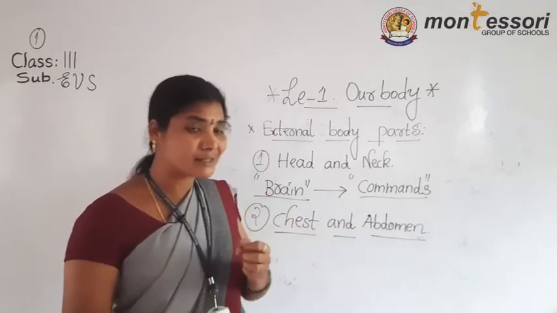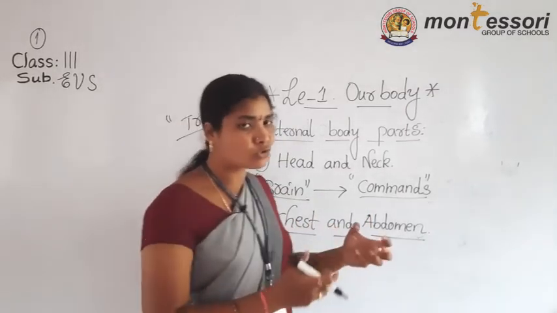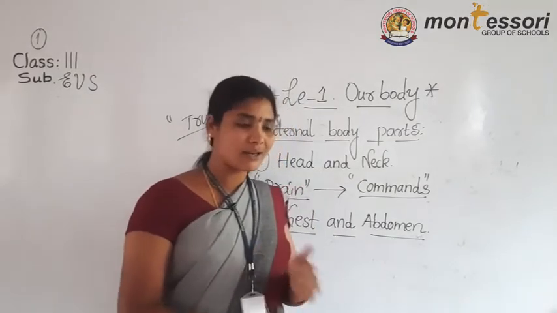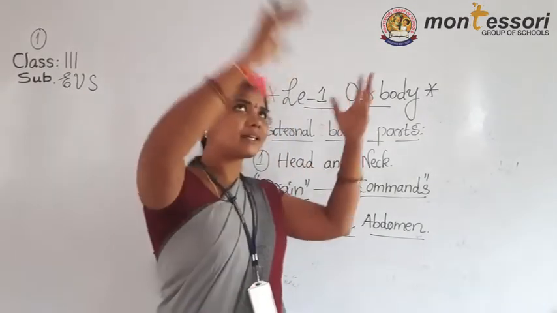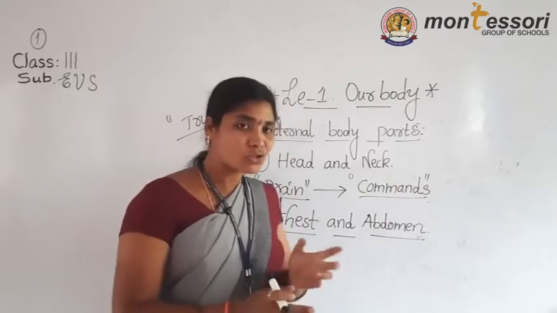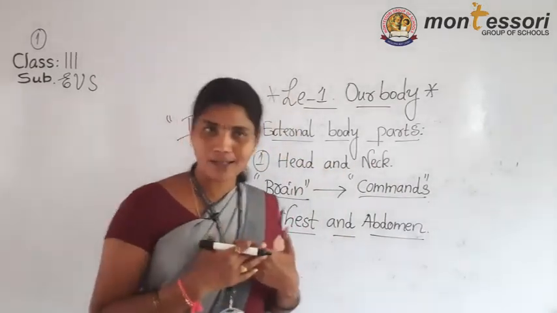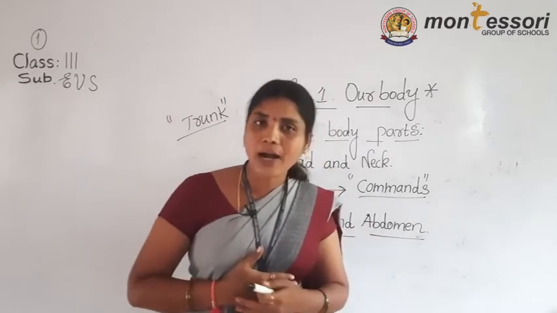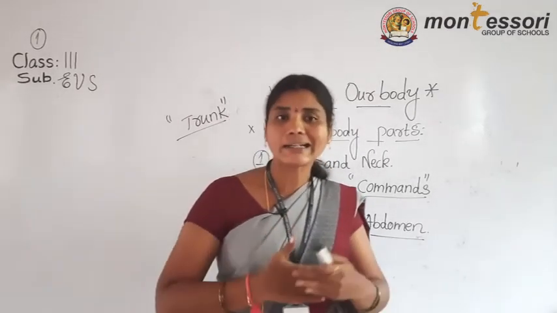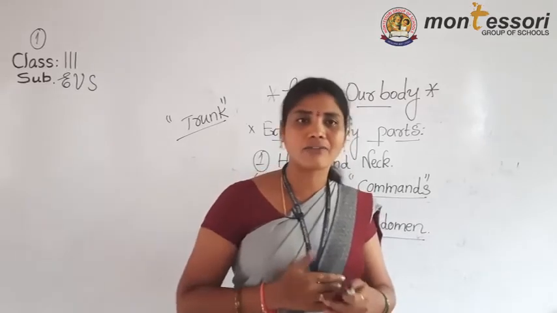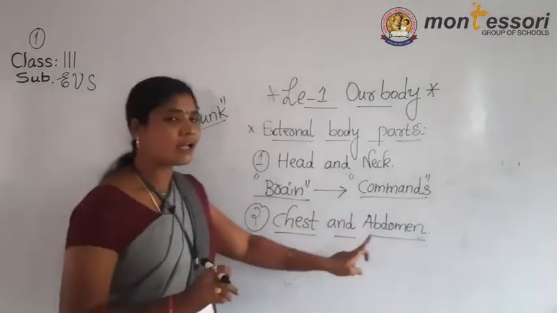What is present inside the soil? Roots are inside the soil. Next part is the trunk. Then leaves are present. So the middle part of a body is called a trunk, same like us. The trunk consists of the chest and abdomen.